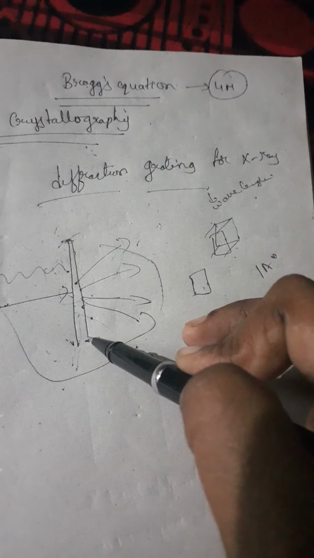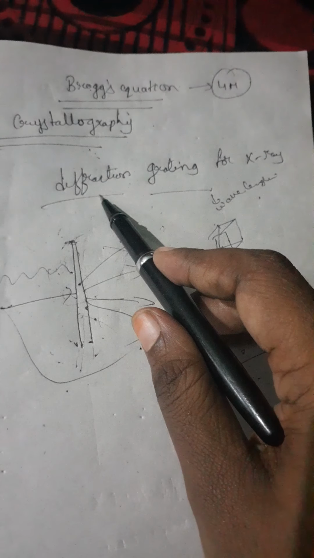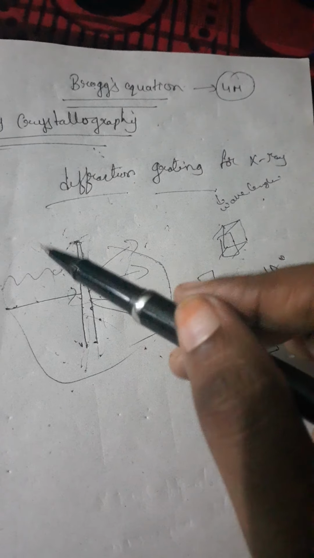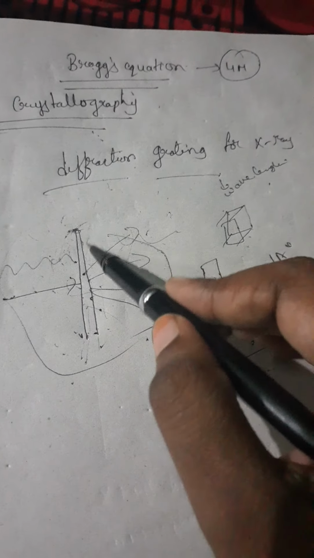So plate or glass, this one we call a grating. What does diffraction mean? Whenever light rays or waves are passing, they bend. The waves bending from the edges, we call it diffraction. So this is about the diffraction grating for X-rays.